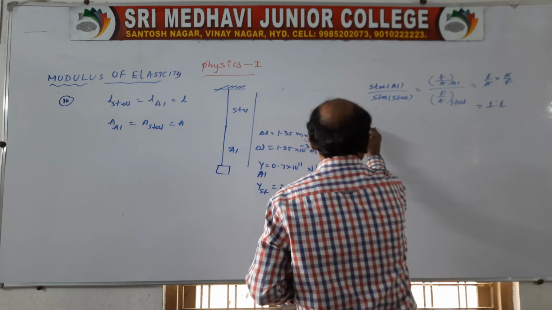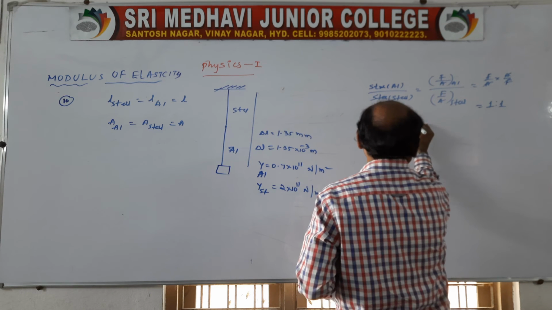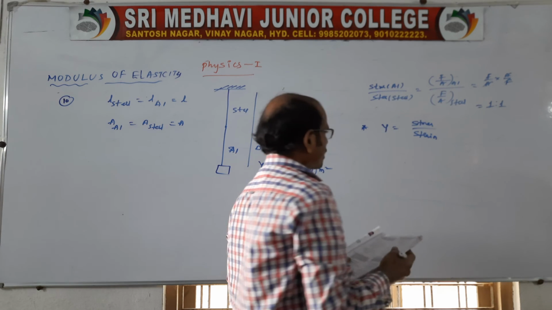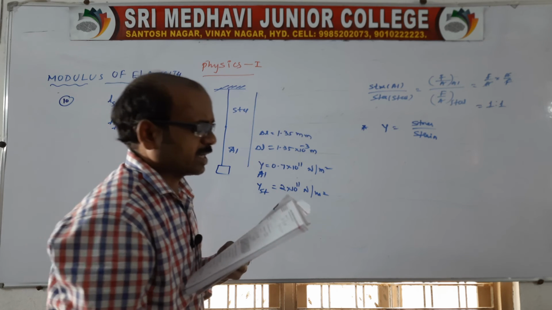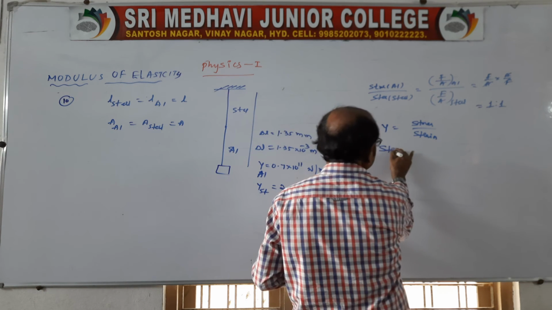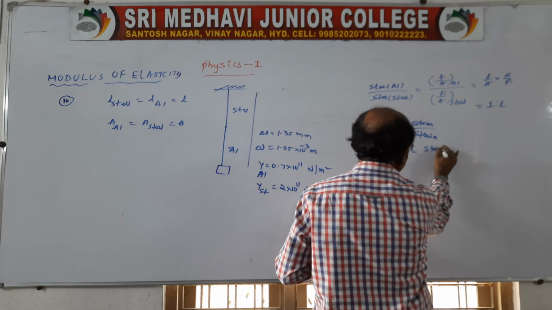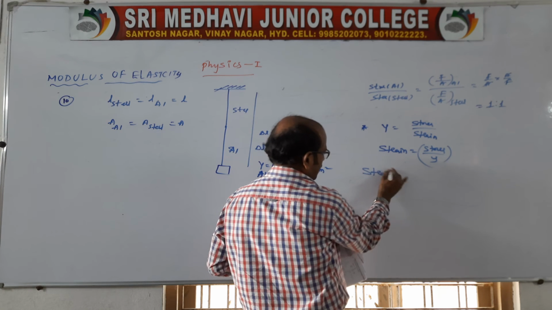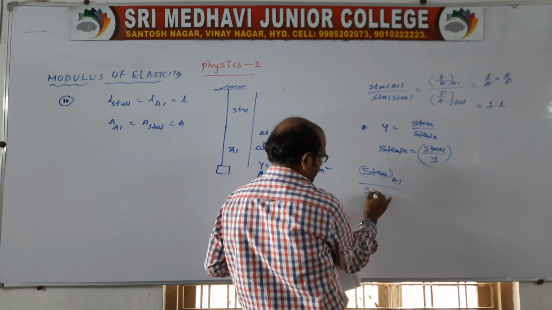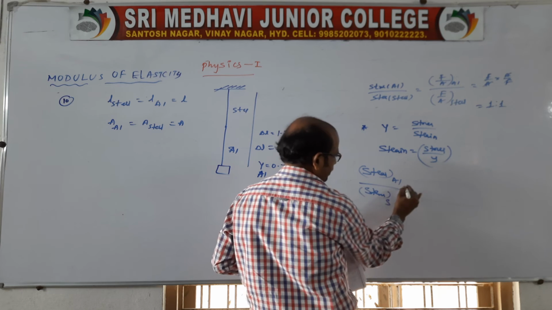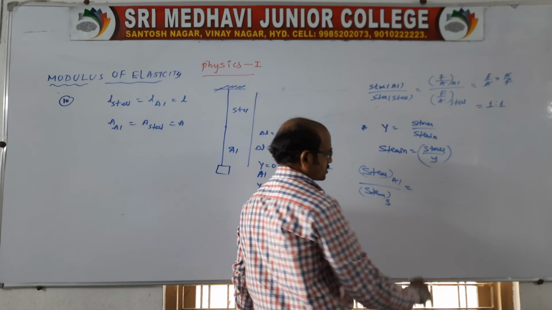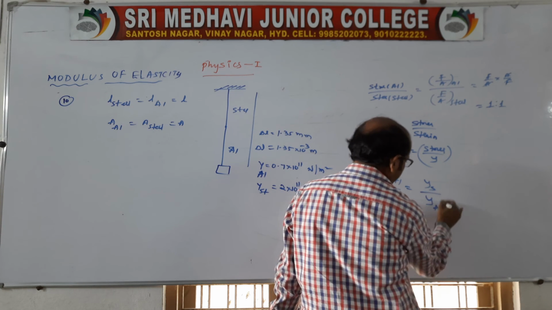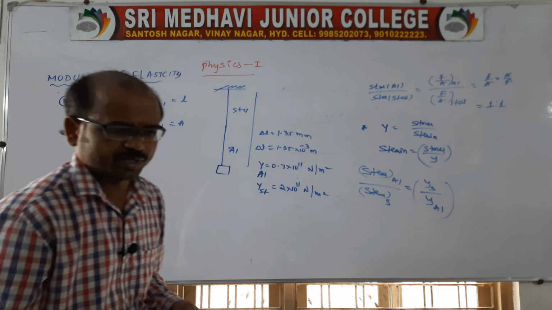Now go for the strain. Young's modulus is nothing but stress by strain. Now he is asking the ratio of strain, so strain is equal to stress by Young's modulus. So strain of aluminum by strain of steel is equal to Y steel by Y aluminum directly, because the stress is cancelled.